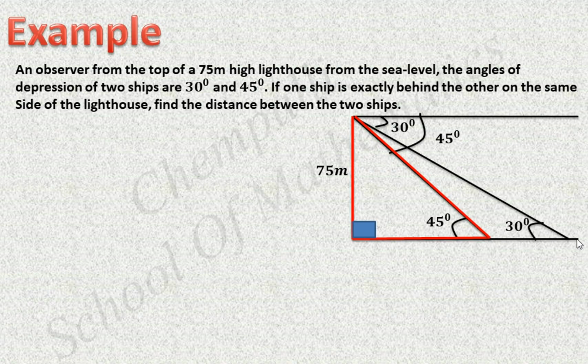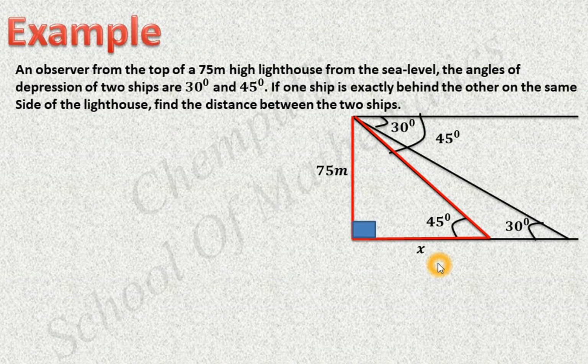Distance between these two ships means that is this related to which area? This area. Then first I am going to find the distance between the lighthouse and this ship. Okay, first we can find the distance between lighthouse and this ship. That means this distance we have to find. We can take that one as x. Then in this right angle triangle case, this angle we know 45 degree. Here given this opposite side, we have to find adjacent side. Then which quantity can we use here? Which trigonometric ratio can we use here? That is tan. Opposite side and adjacent side, in which trigonometric ratio will it come?